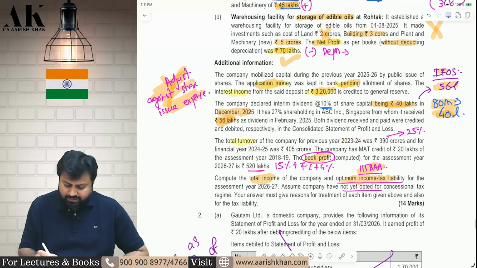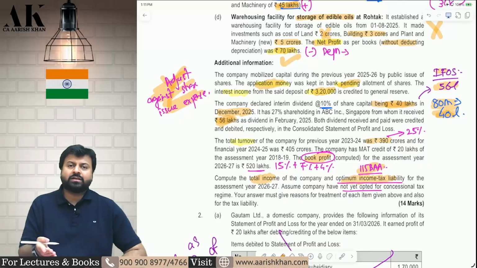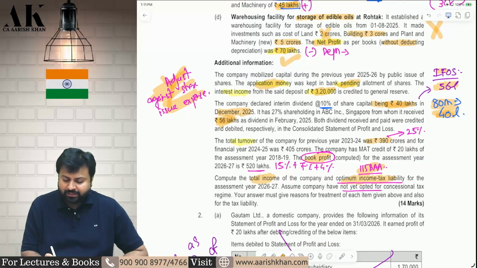The turnover of the year before the previous year is 390 crore. Therefore, the tax rate will be 25%. On that, you apply surcharge and cess if applicable. Then you will compute the book profit.